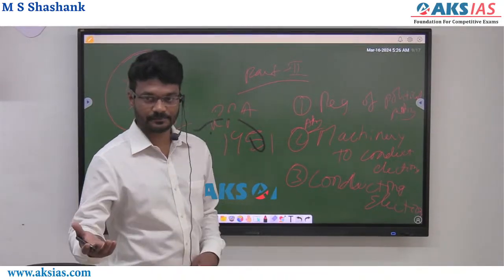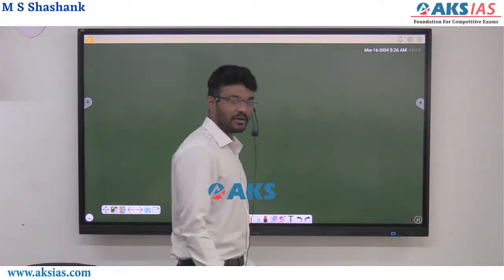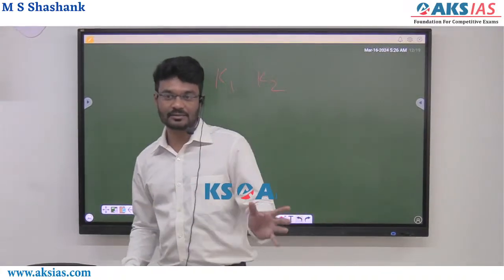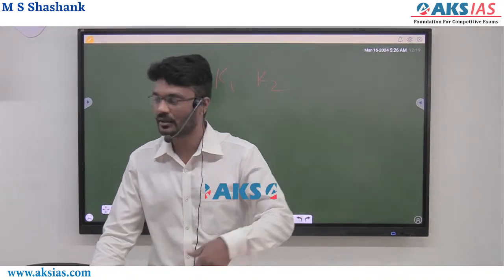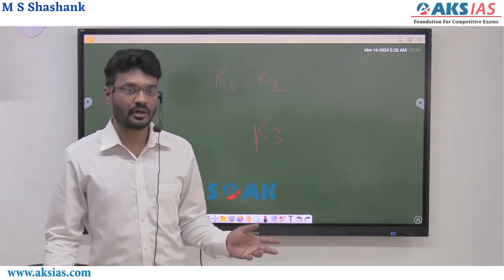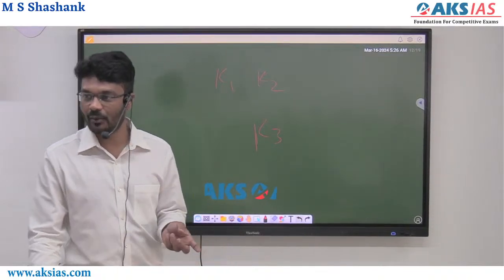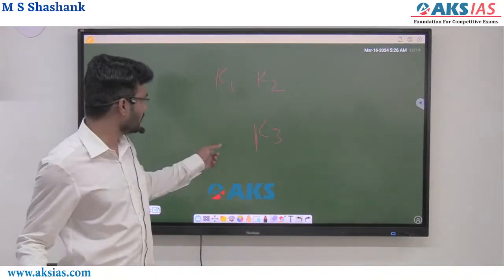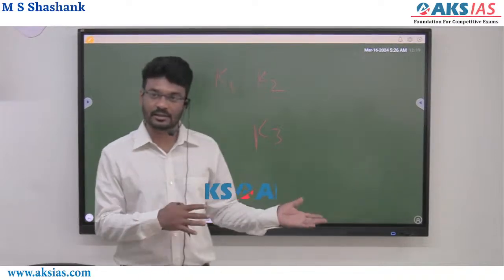So yes, she has one more question. That question is related to K3. I have mentioned K1 and K2 in answer writing, right? K1 is which topic the question belongs to, and K2 is the theme of the question, the demand of the question. And there is one more thing called K3. K3 is the tag at the end of every question: comment, elucidate, discuss, critically evaluate. So how to tune your answer based on that K3, right? This also we will take up in the next sessions.